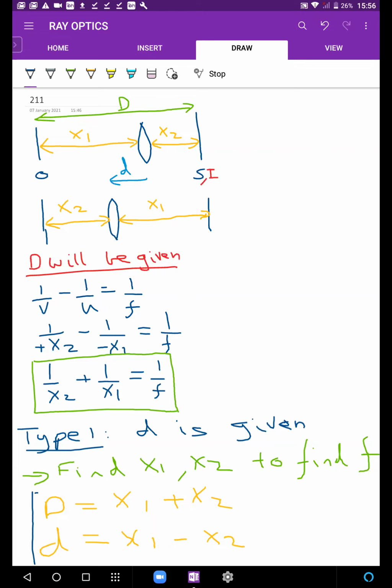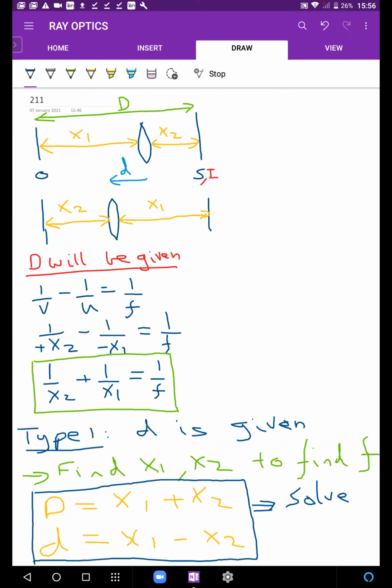Of course, you know how to solve simultaneously, and you can get x1, x2, and you can figure out f. Solve simultaneously, find x1, x2, and with that you can find f. Got the idea? This is one type of question which can come.